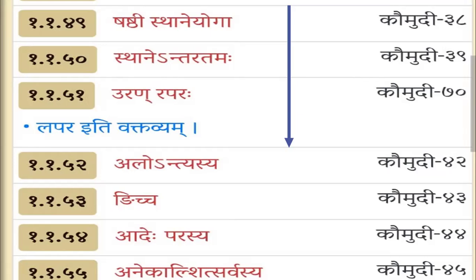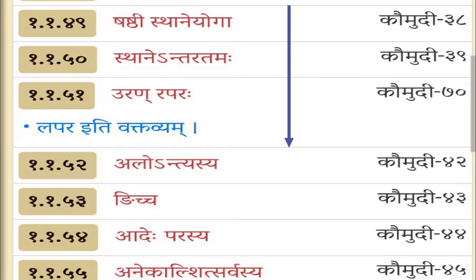Urandraparaha: whenever ukara is replaced by any of an letters, here an means a, e, u, it is raparaha. It comes along with repha. If ru is replaced by a, it is actually ar, like that.